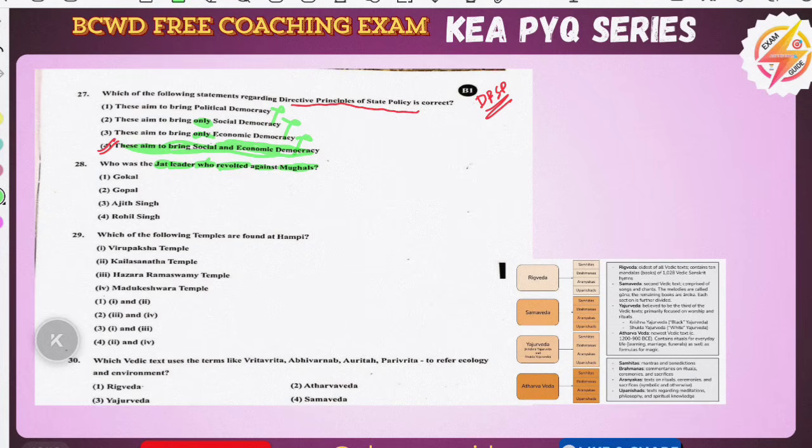If you have not read about the Jats, who was the Jat leader? That Jat leader was Gokal Singh. So the answer to 28 is option one. It is Gokal Singh, and whom did he defeat? He defeated Aurangzeb in the 17th century. Not defeated, he revolted against the Mughals, that is Aurangzeb.